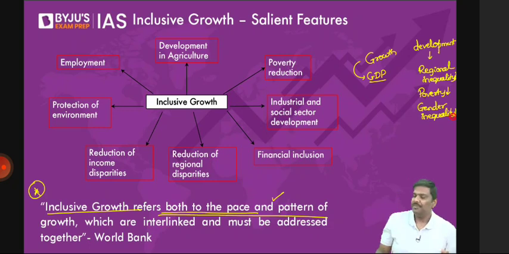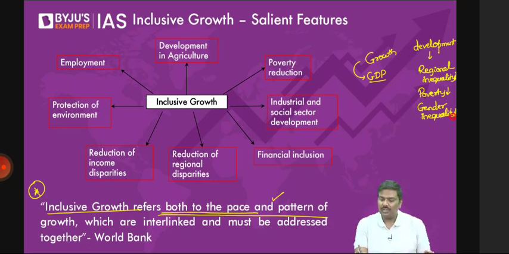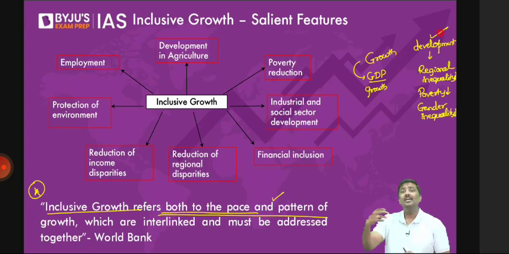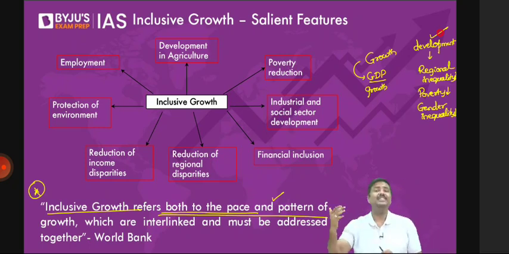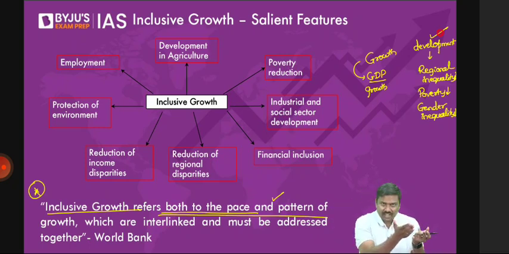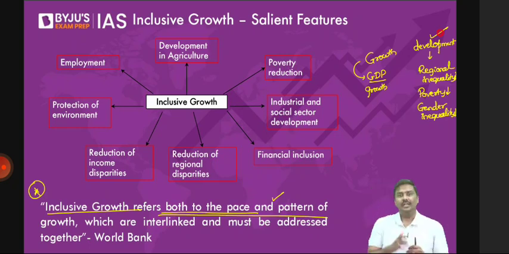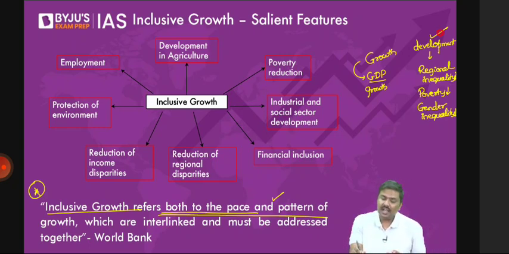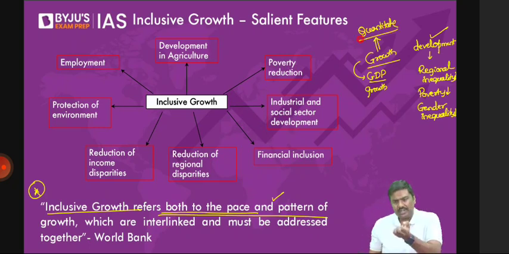Now, have a look at this. On one side I've written an example of growth, that is GDP growth rate. And on the other side I've given examples of development, that is reduction in regional inequality, reduction in gender inequality, reduction in the poverty numbers, etc. Sir, what is the difference between growth and development? The difference is very simple here. Growth refers to quantitative output. You're referring to a certain quantity. That is basically the idea of growth here.